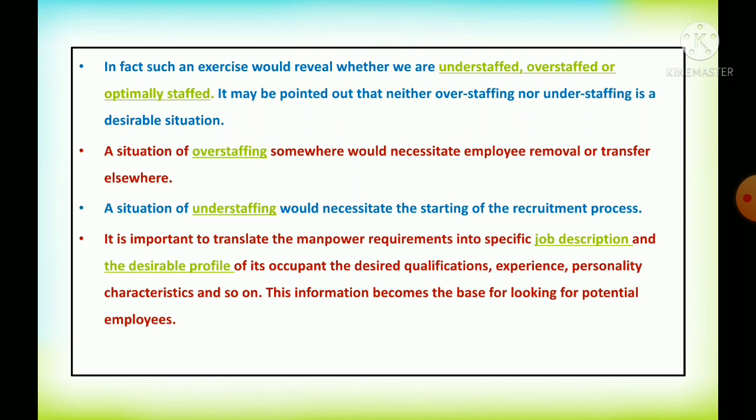The profile includes the desired qualification, that is academic, and the experience, how many years of experience should be required, and the personality characteristics, that is communication and fitness. So everything is mentioned in the job description.